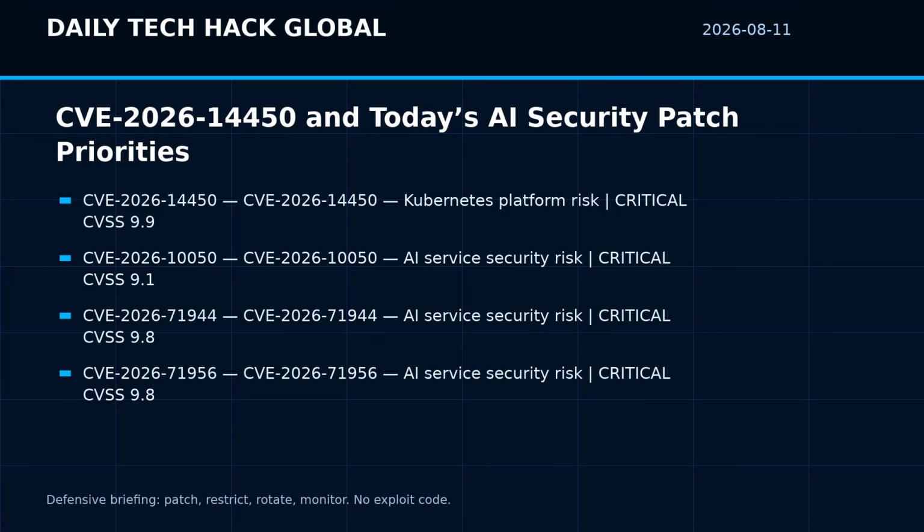The concrete consequences include the ability to mint Kubernetes service account tokens in other tenants' namespaces, revoke API keys, and exfiltrate sensitive model access company. The recorded severity is critical with CVSS 9.9. Why it matters: runtimes and orchestration nodes sit underneath AI services, CI jobs, and production workloads, so identity and image trust can become blast radius multipliers.